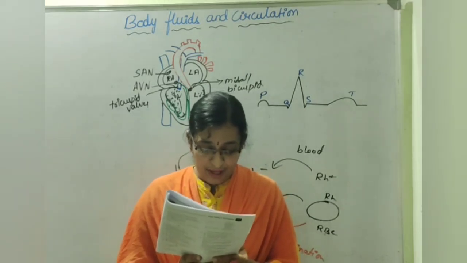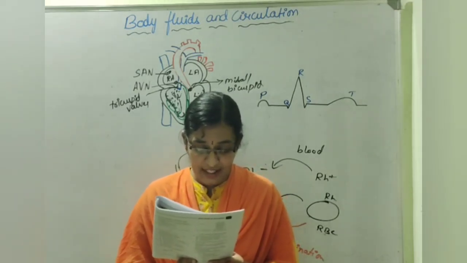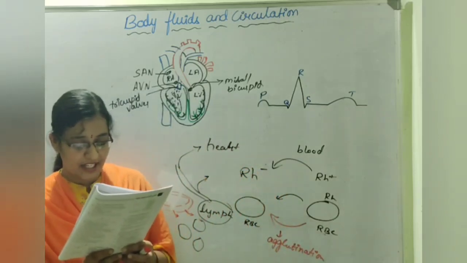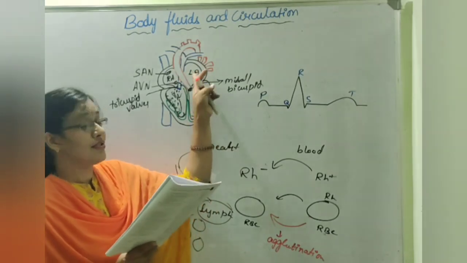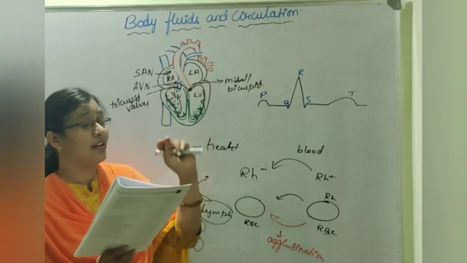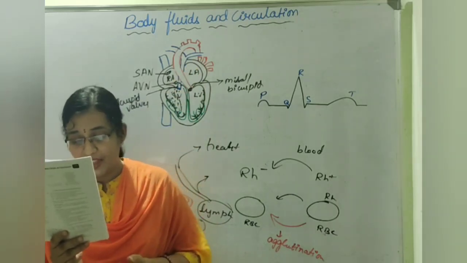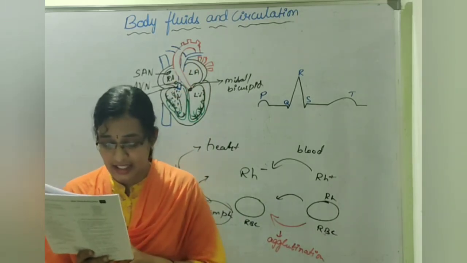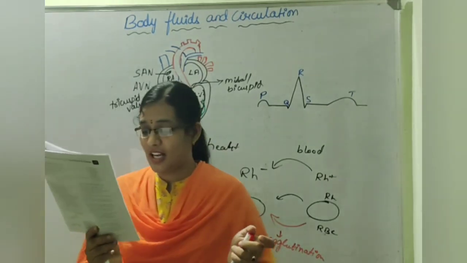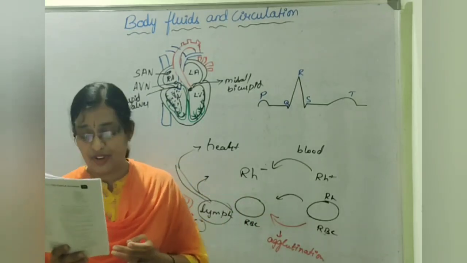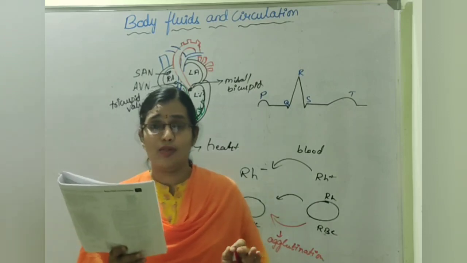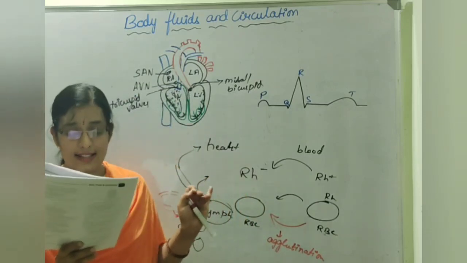And then the fifth statement: a thick muscular wall called interatrial septum separates the right and left atria. Here they are saying a thick interauricular septum is present, whereas a thin walled interventricular septum separates the left and right ventricles. No, see, these two are separated by the thick walled interventricular septum.